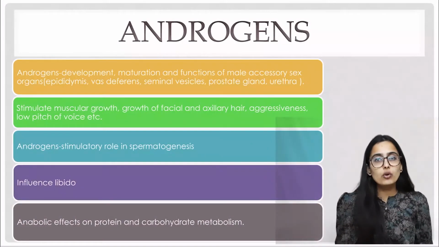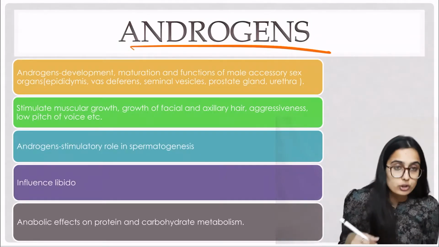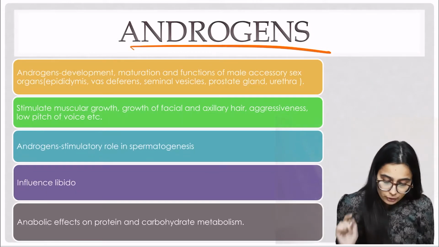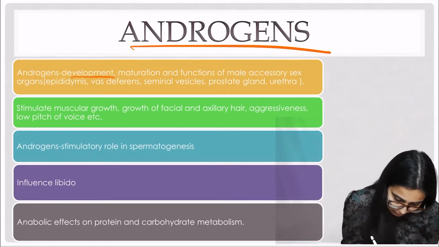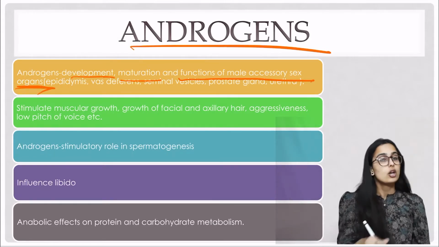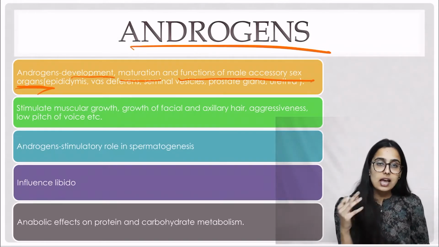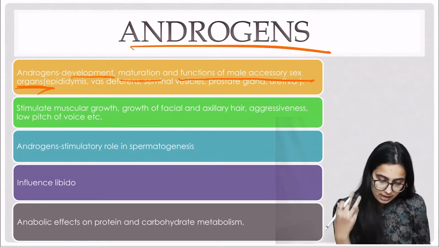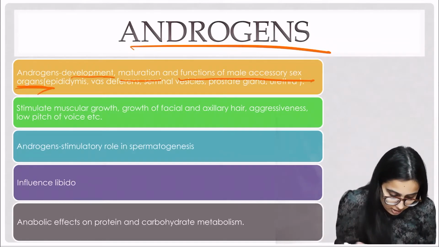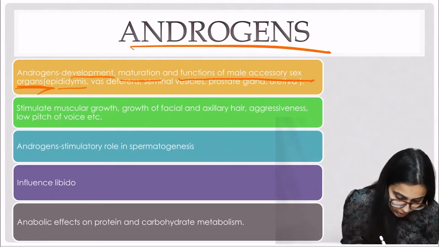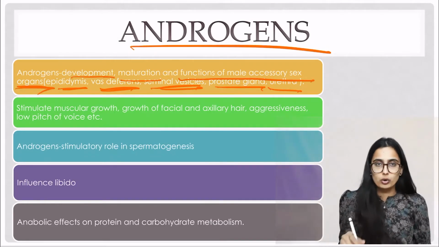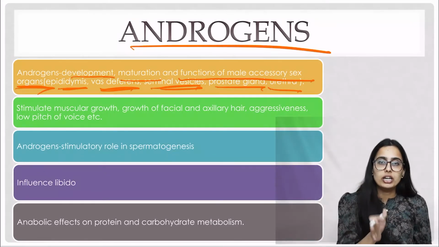Okay, so now we are going to talk about the function of androgens which are produced by the Leydig cells or interstitial cells. Okay, so the first important function is it helps in the development, maturation, and functions of the male accessory sex organs. Okay, so primary sex organ was testes, and there are male accessory sex organs whose functions are controlled by these androgens. So what are these accessory organs? Include epididymis, vas deferens, seminal vesicles, prostate gland, and urethra. Okay, so the functions of these are regulated by androgens.